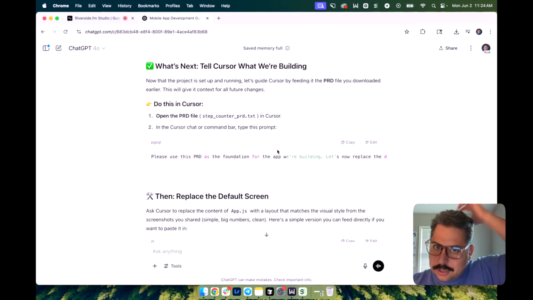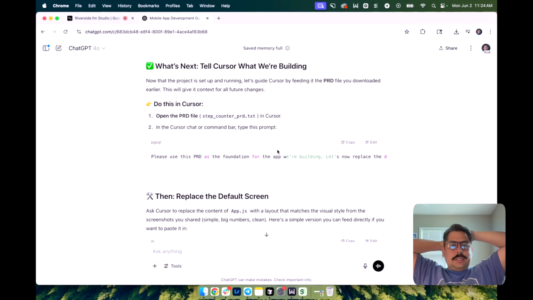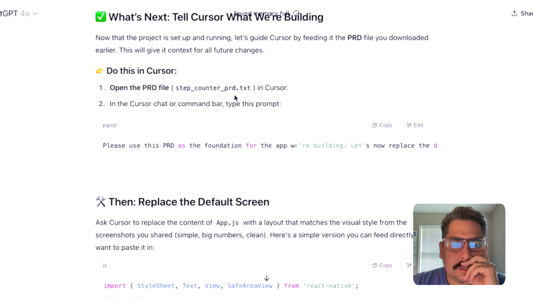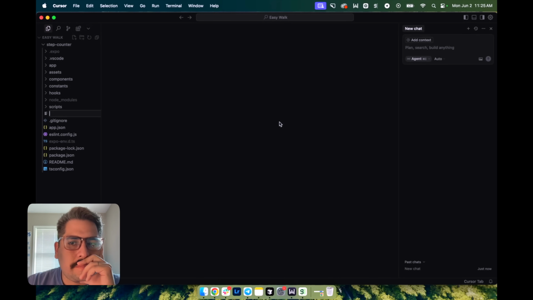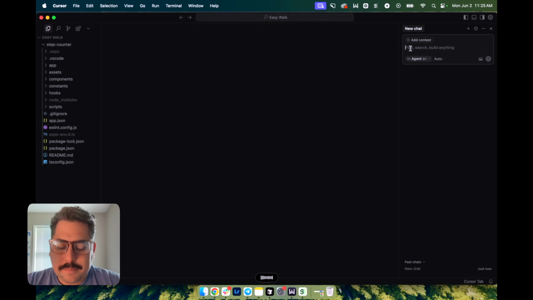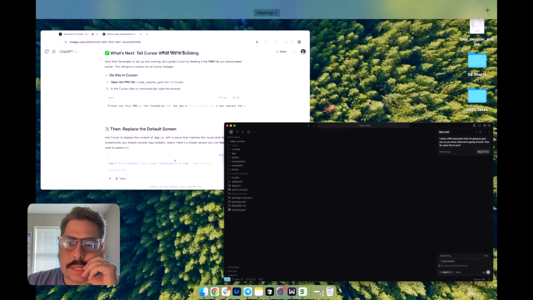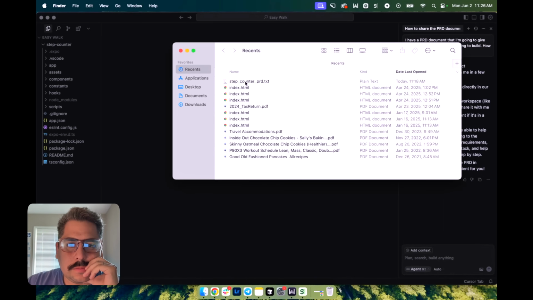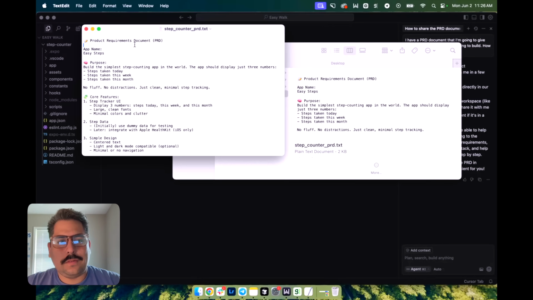Okay, what's next? Tell Cursor what we're building. Now that the project is set up and running, let's guide Cursor by feeding it the thing you downloaded. This will give it the context. Open the PRD file and how do I add something? Let me just ask it. I have a PRD document that I'm going to give you so you know what we're going to build. How do I give this to you? I'm sure it's just copy and paste. Yeah, dummy. I don't know what I was thinking. This is classic overthinking it.